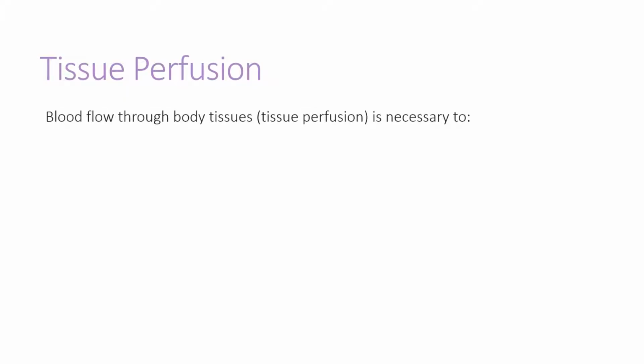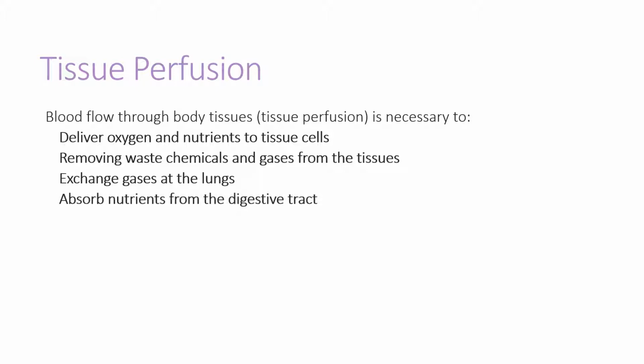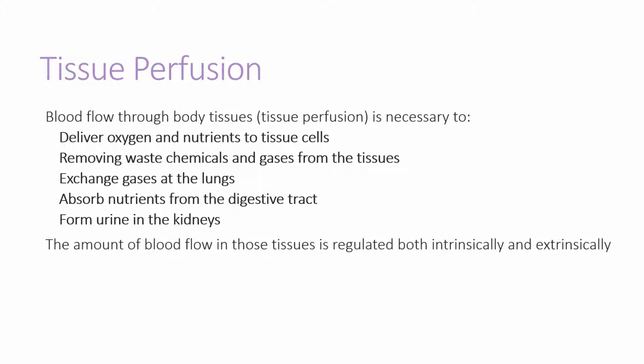Blood flow through body tissues, also called tissue perfusion, is necessary to deliver oxygen and nutrients to tissue cells, remove waste chemicals and gases from those tissues, exchange gases at the lungs, absorb nutrients from the digestive tract, and help form urine in the kidneys. The amount of blood flow in those tissues is regulated both intrinsically and extrinsically.